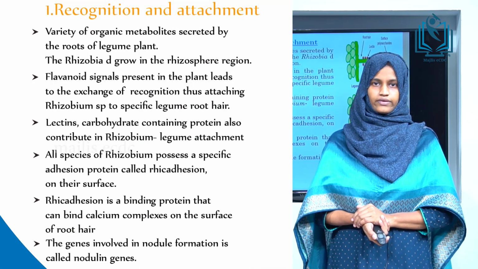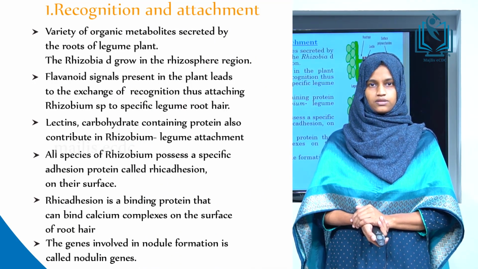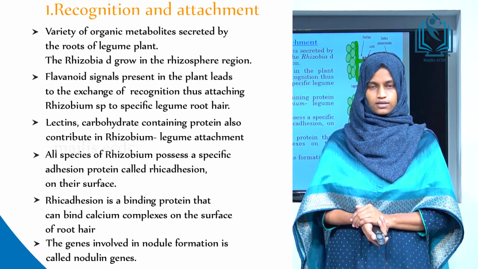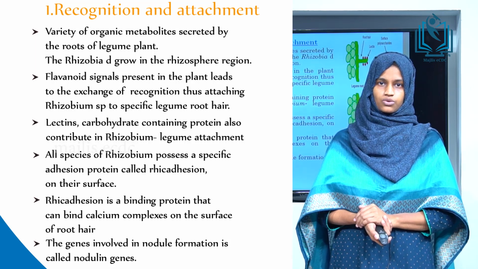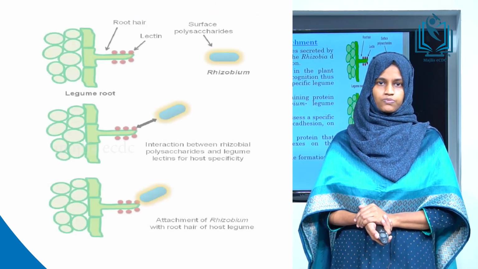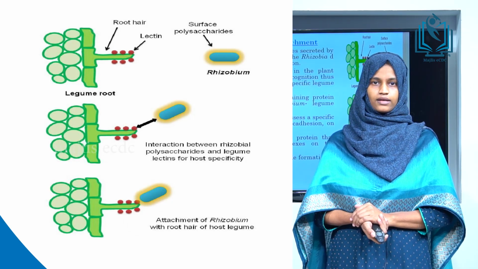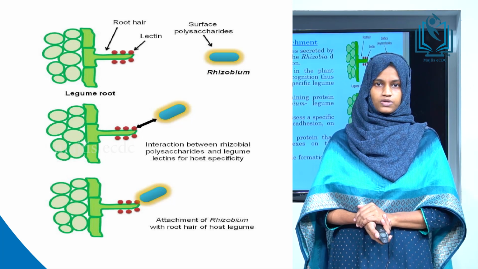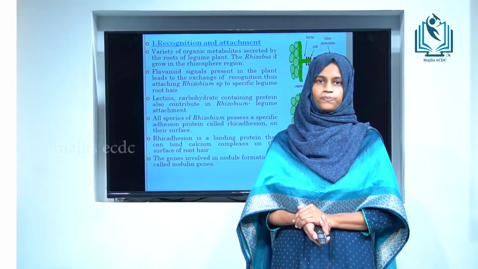The first stage in the nodule formation is the recognition and attachment. Legume plant roots produce a variety of metabolites, which allow the rhizobium to grow in the rhizospheric region. Then the flavonoid signals produced by the plant lead to the exchange of signals and allow the attachment of rhizobium to the legume plant root.